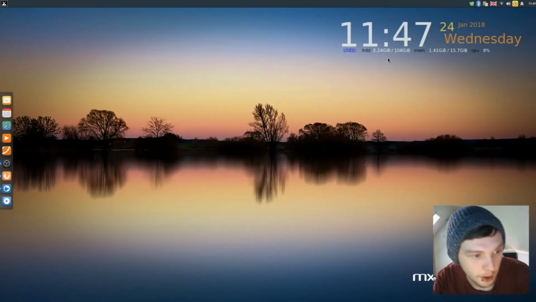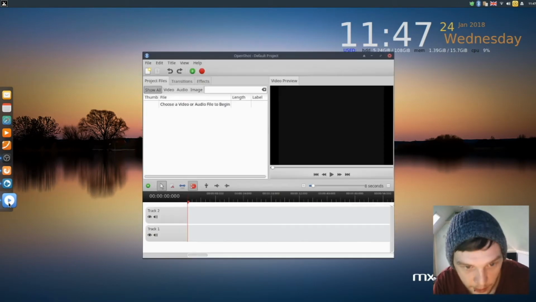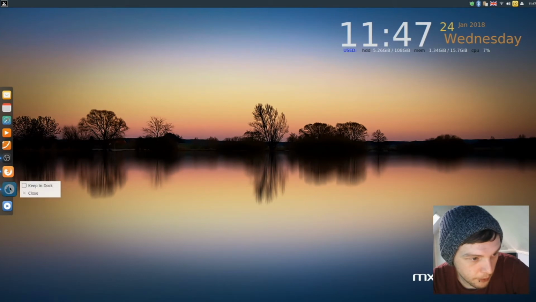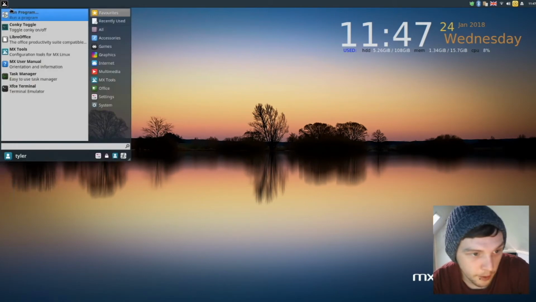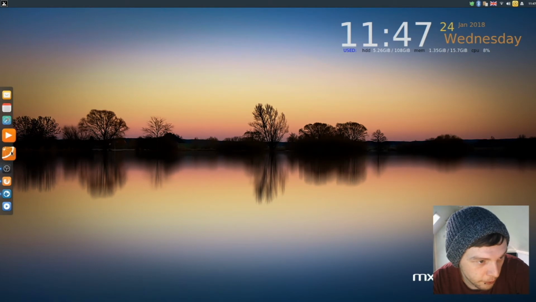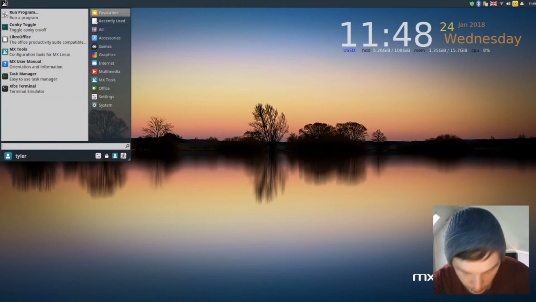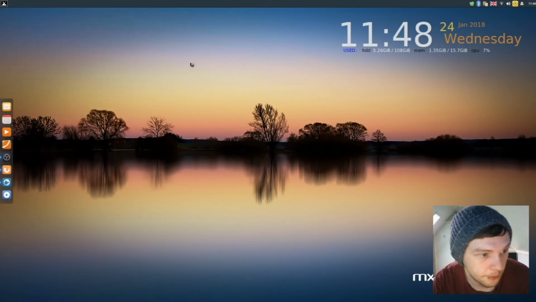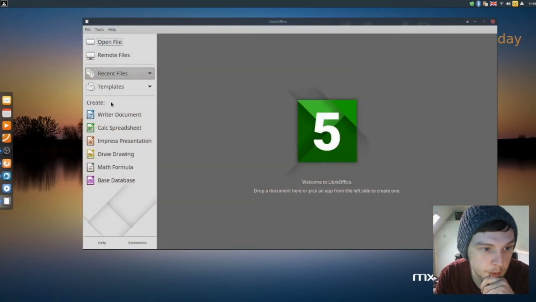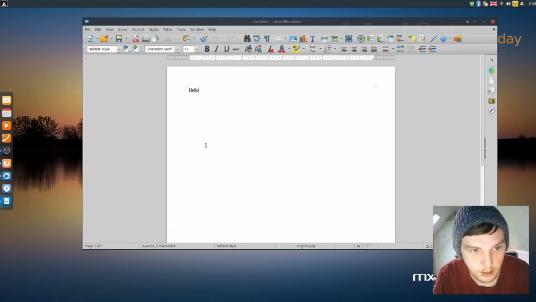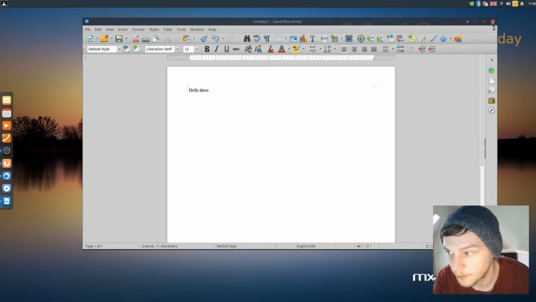So hopefully now, if we open it up, it won't say that. Perfect. Right. That's always going to be there, isn't it? What else do I want to pin to the dock? So we've got, we'll keep that on the dock, keep that in the dock, remove that. So Libra, make sure everything's there. So we want the writer, and then we'll keep that in the dock as well. There. Perfect.